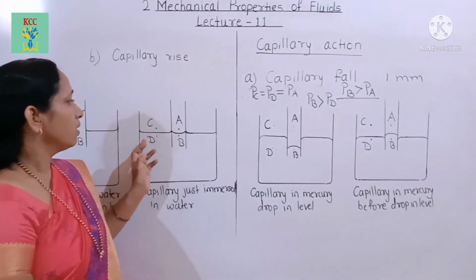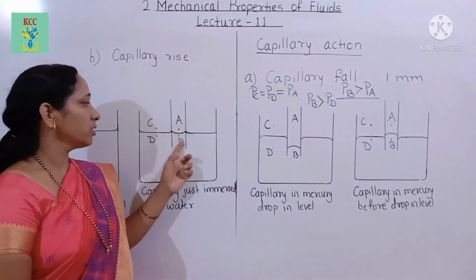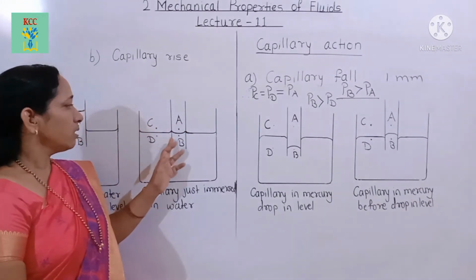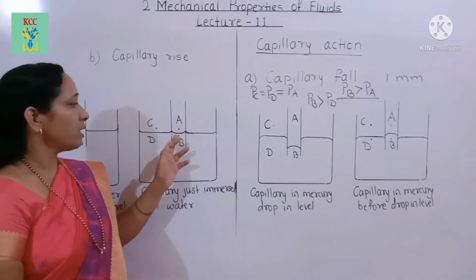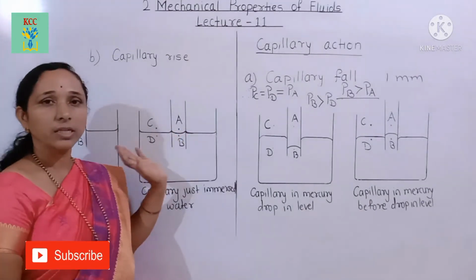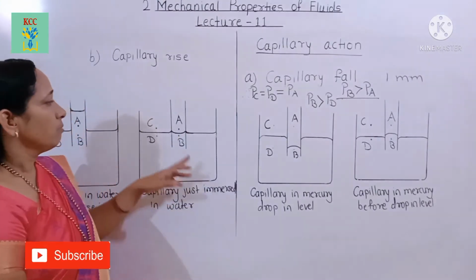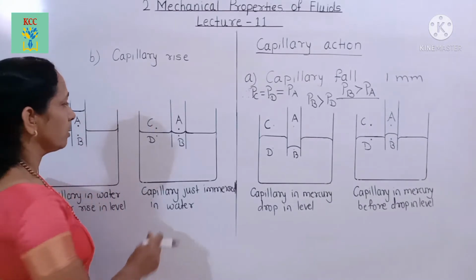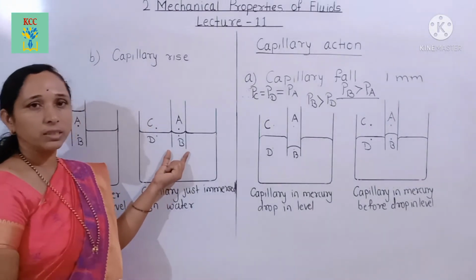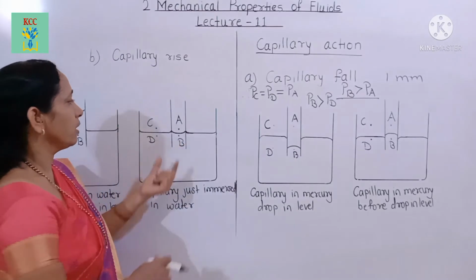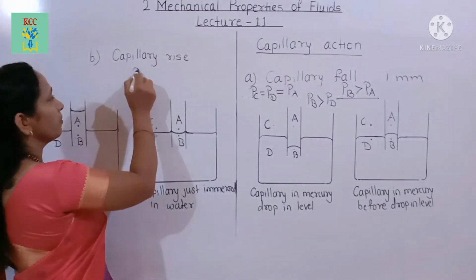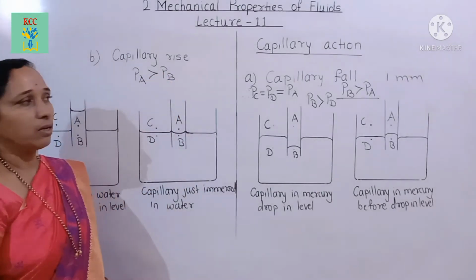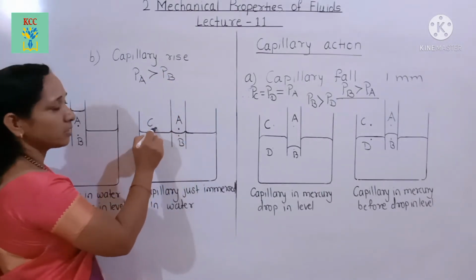And here also we consider these 4 points A, B, C and D. In that case, here is the concave surface and at this position is a convex surface. And therefore on the concave side pressure is a maximum. When the capillary tube is dipped in water, then the pressure at point A is greater than the pressure at point B.